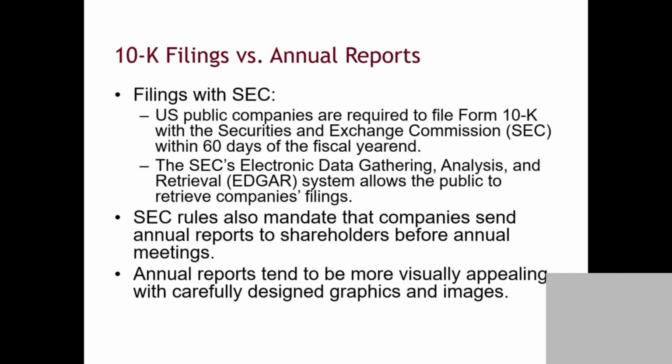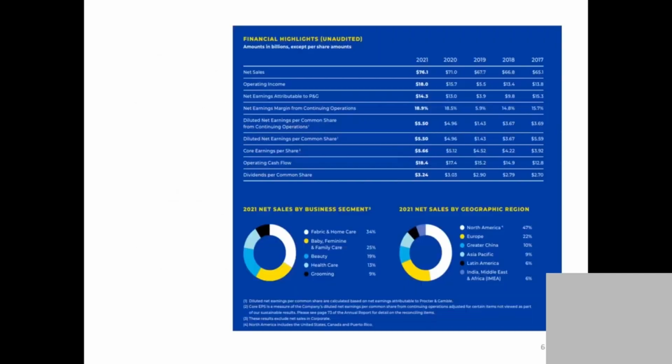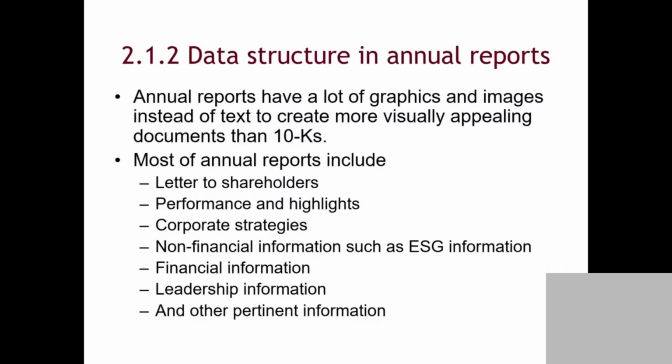The second is shareholders who attend an annual meeting, and there's maybe an entertainment component in the annual report. That's why the annual report has a lot of images and friendly visuals to help investors understand what is going on, versus the 10K, which is more of an official filing to make sure nothing is wrong.